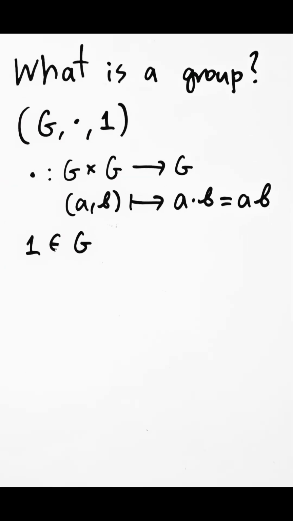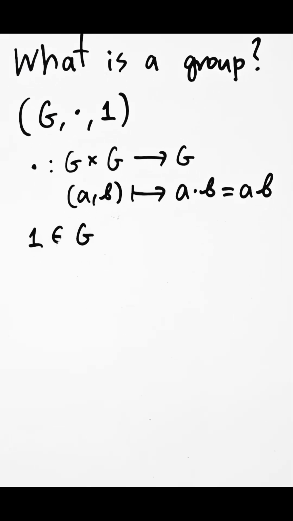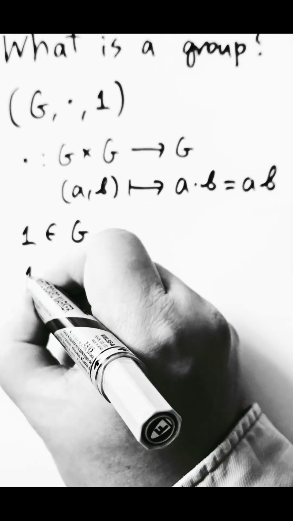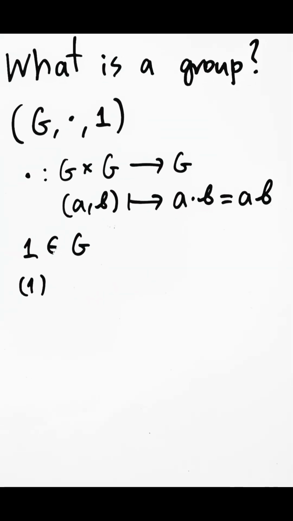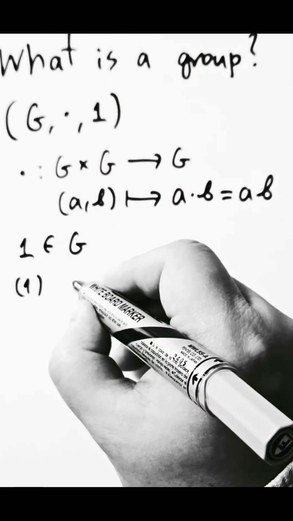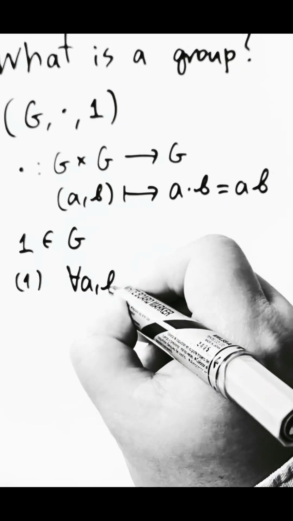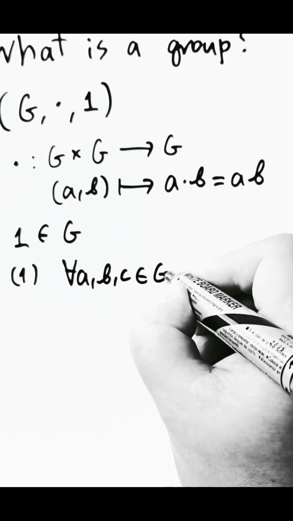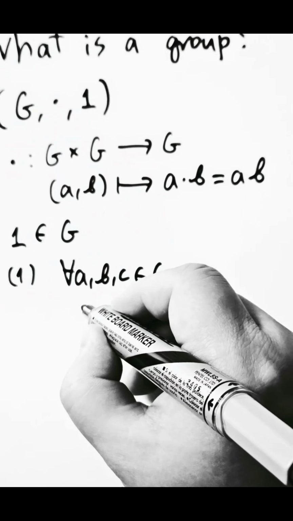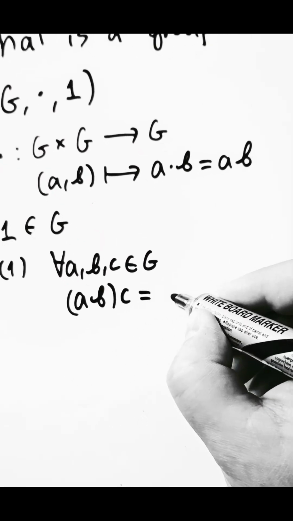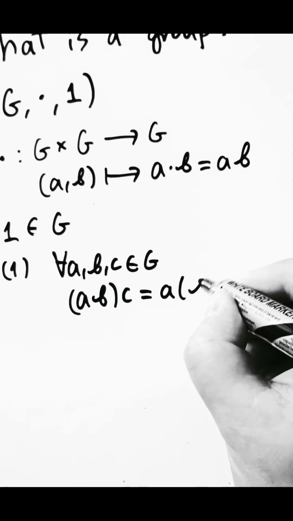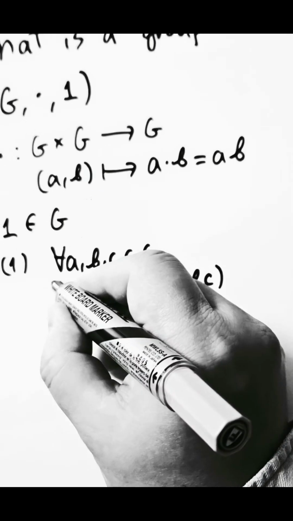Now, the axioms that a group must satisfy are the following. Firstly, the binary operation must be associative, which means that for every A, B, and C in G, A times B times C must equal A times B times C.